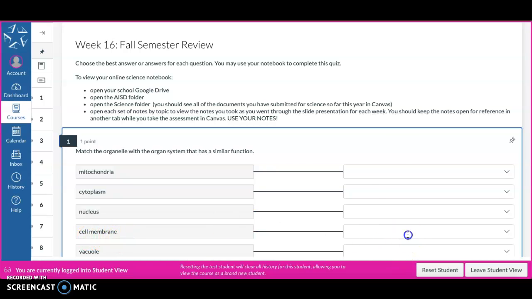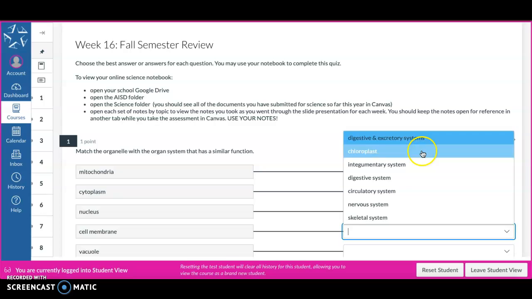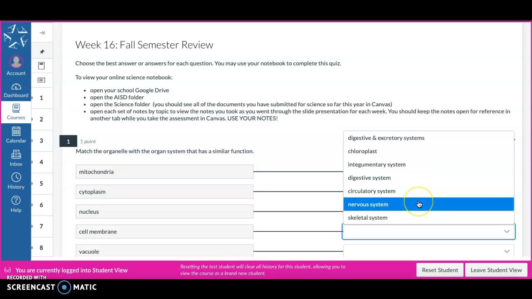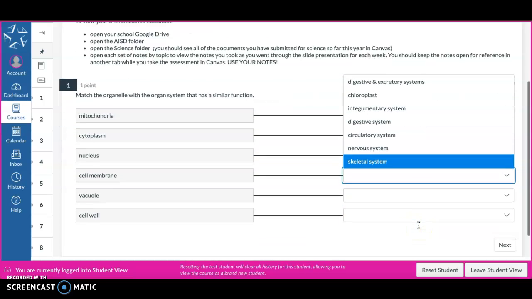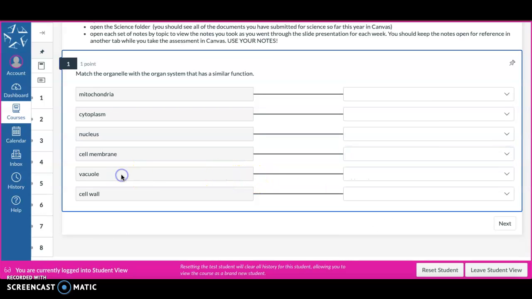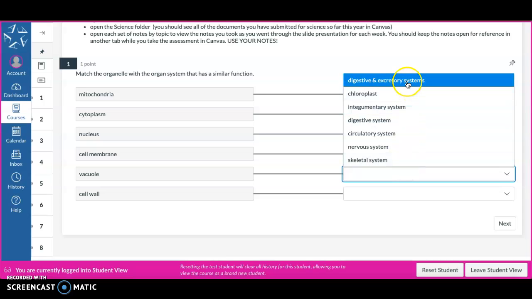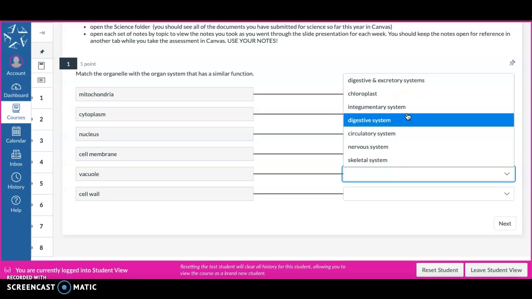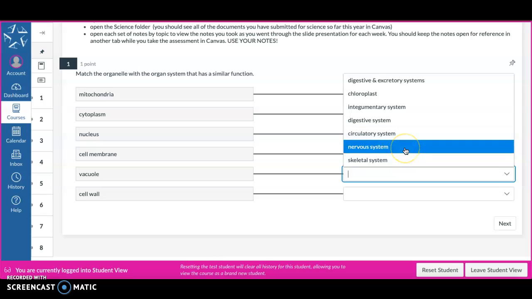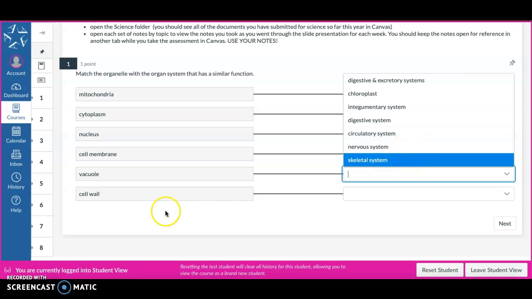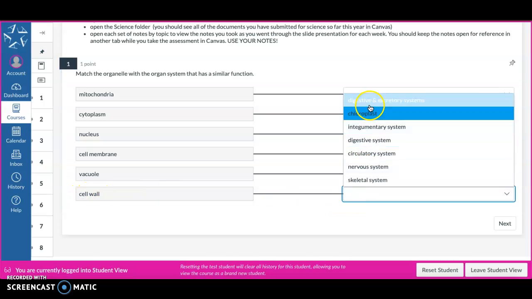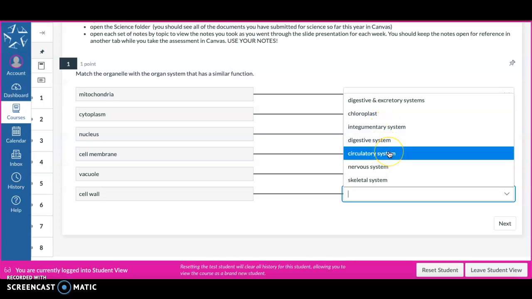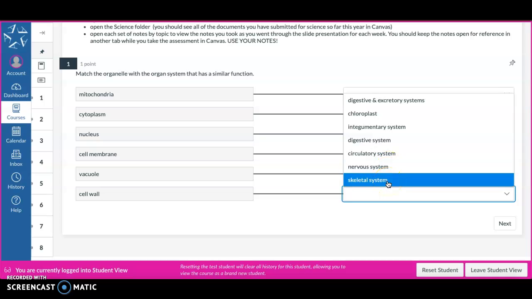Cell membrane. Vacuole. Cell wall. The same answer options are repeated: digestive and excretory system, chloroplast, integumentary system, digestive system, circulatory system, nervous system, skeletal system.